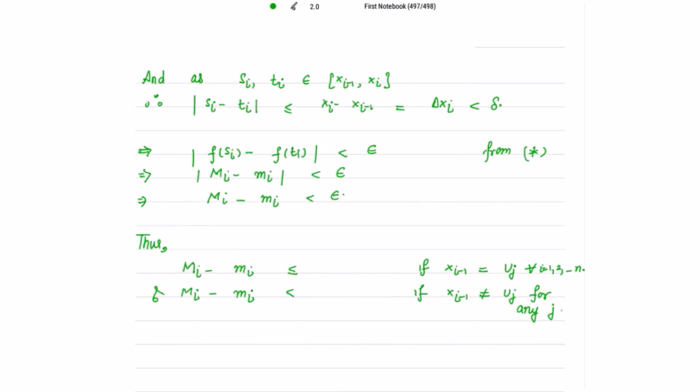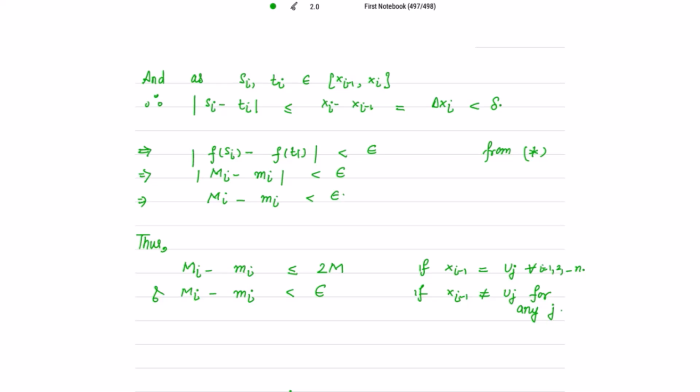And also, Mi minus small mi is less than epsilon. I got two statements: less than epsilon when xi minus 1 is not equal to uj, and less than 2m if it is the other case, equal to uj. You can say it like this, right? Most of the steps are just to commit to memory.